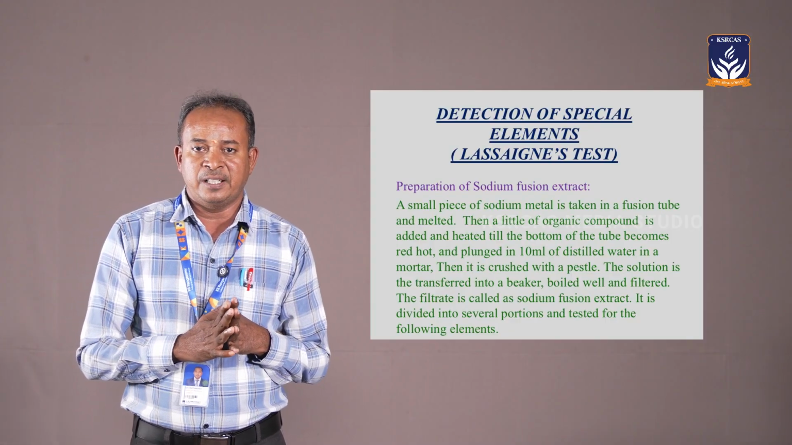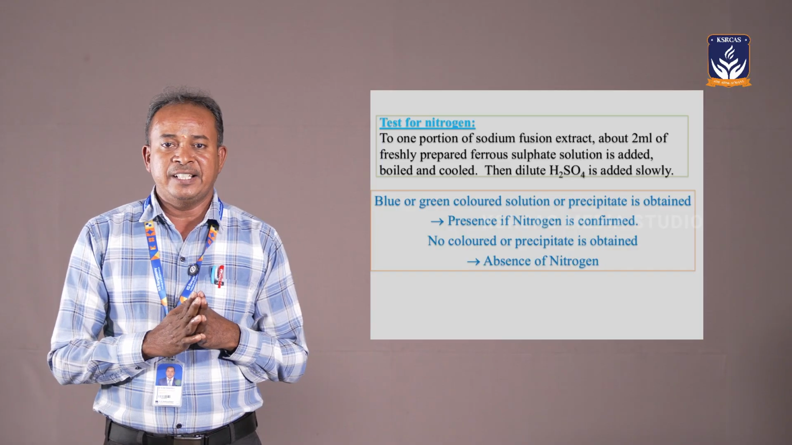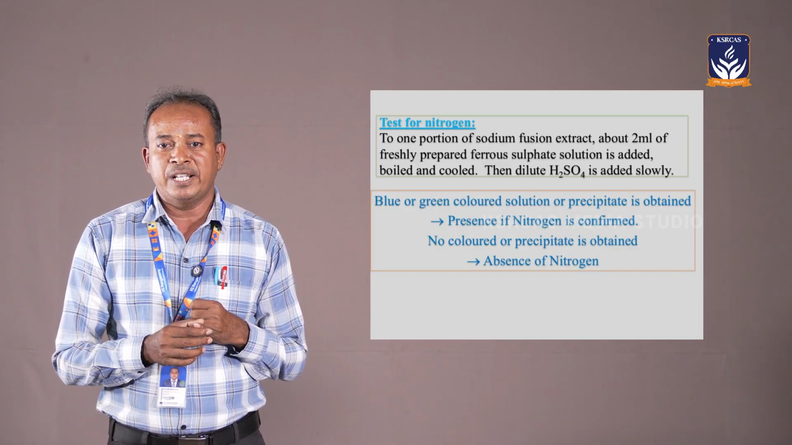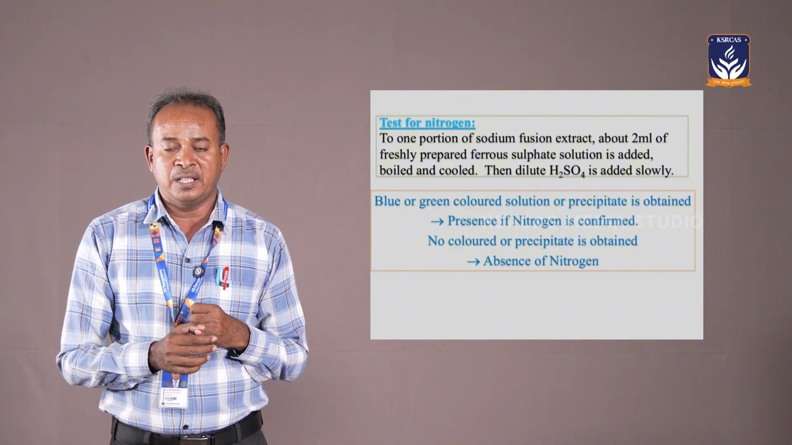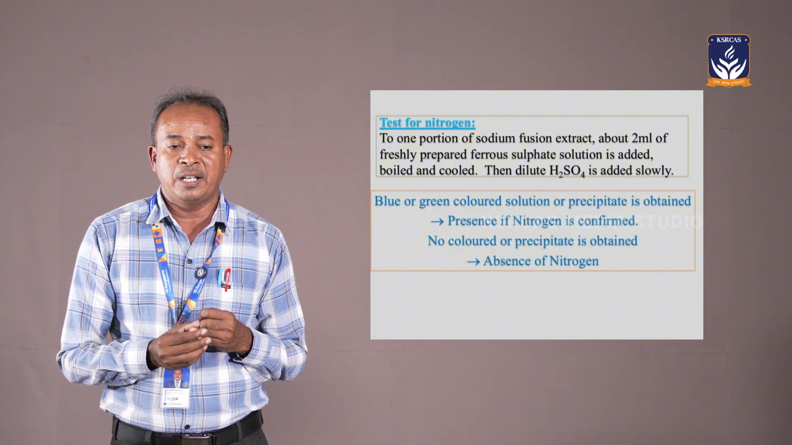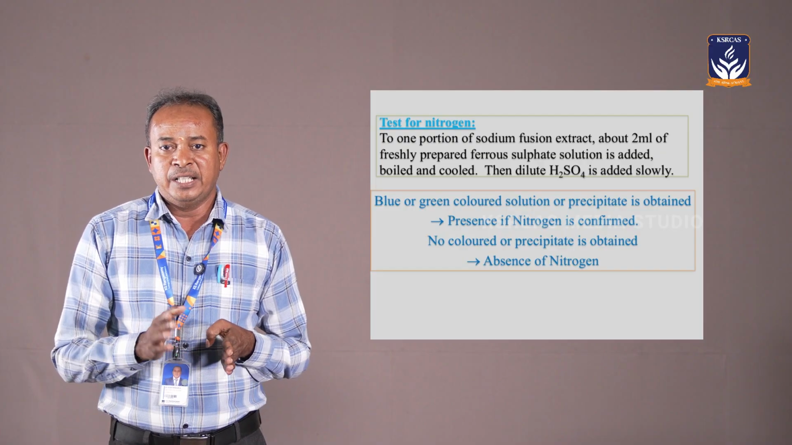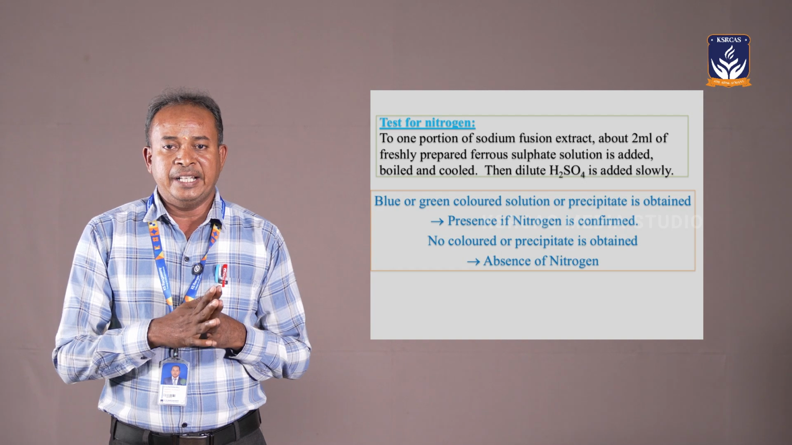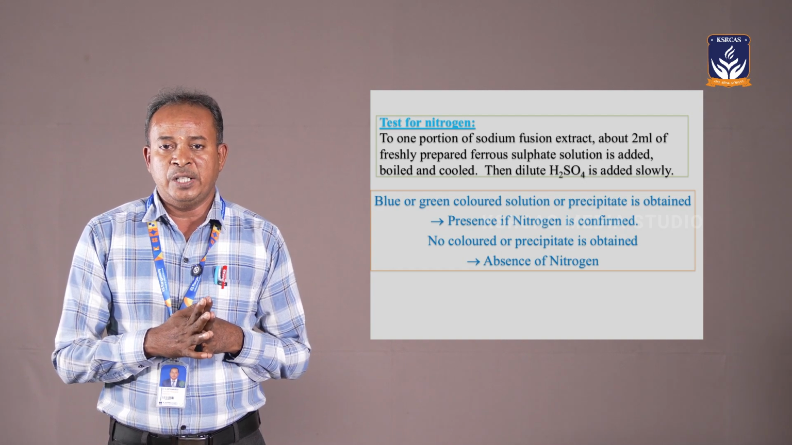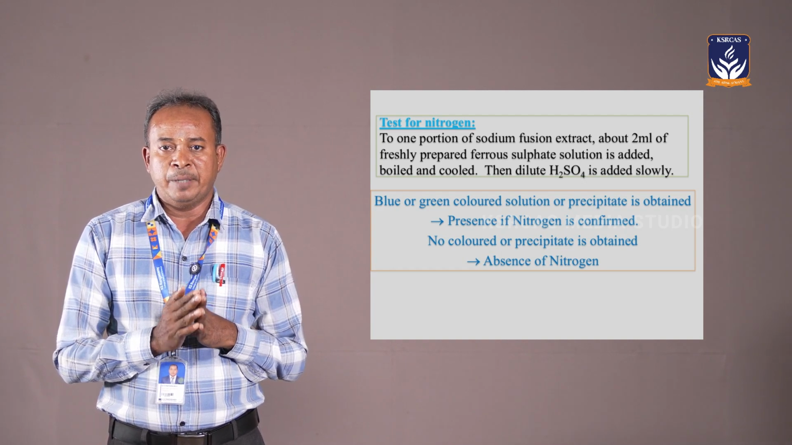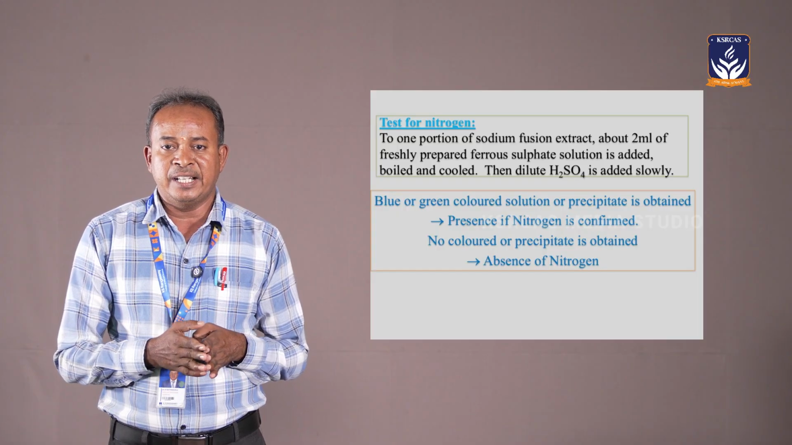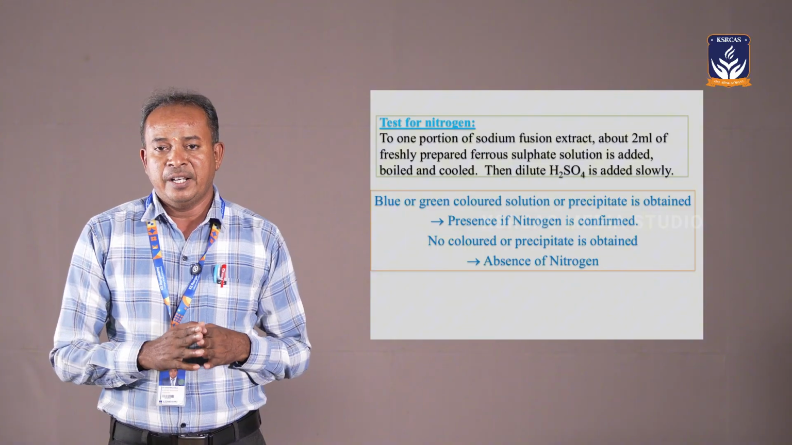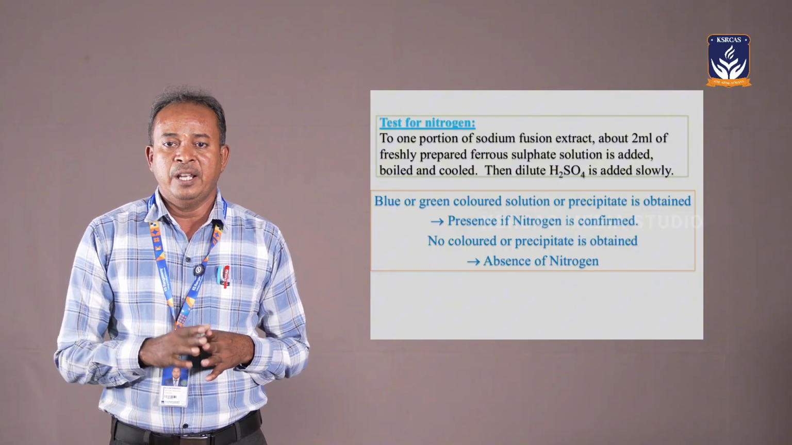The first is the test for nitrogen. Take 1 ml of freshly prepared ferrous sulfate solution and add 1 ml of this extract, then heat on a wire gauze. The hot solution is cooled and then diluted with dilute H2SO4 solution. If blue or green coloration is obtained, nitrogen is present. If blue or green color is not obtained, nitrogen is absent.